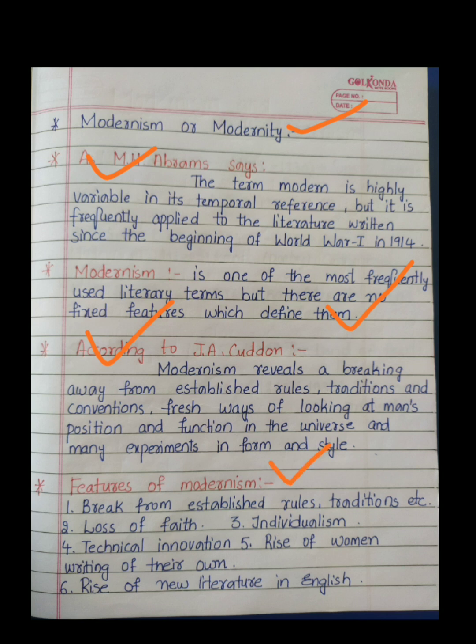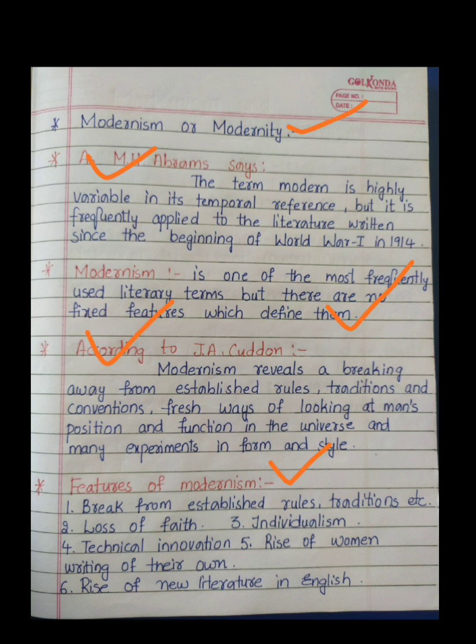So moving to the features of modernism. Let us take a look at features of modernism. Break from established rules, traditions, etc. See here, what are the established rules and traditions? That is the conventional way of writing. Now we are taking a break from conventional way of writing and we are developing a modern way. That is modernism. Okay. Then second point is loss of faith. So there is no faith. Then third one is individualism. We are not following anyone. We are having our own individualism. We are not following some conventional writer here. Okay. Fourth one is technical innovation. Technology is getting developed. New things are being innovated technically. So obviously we are moving towards modernization.